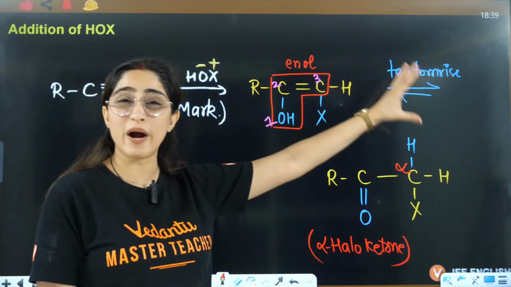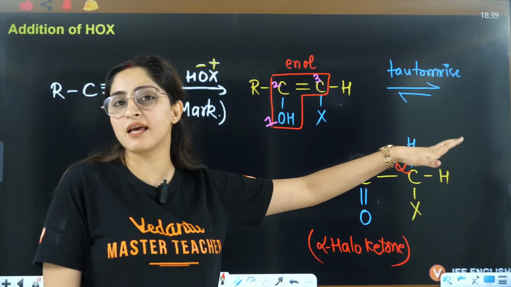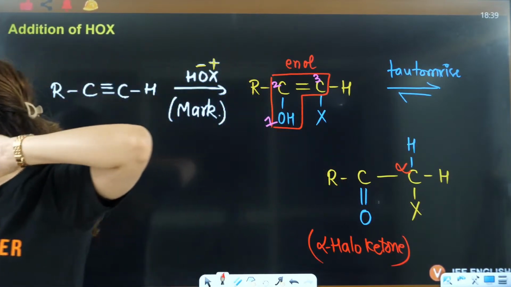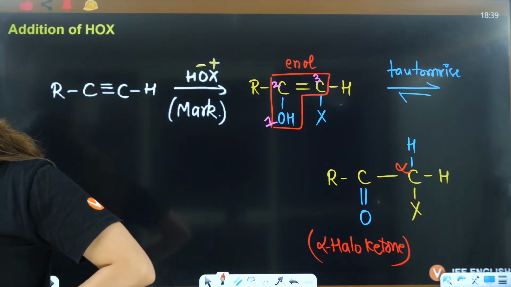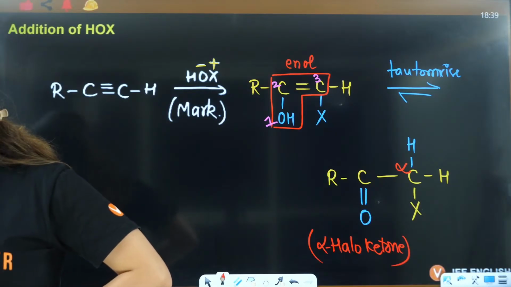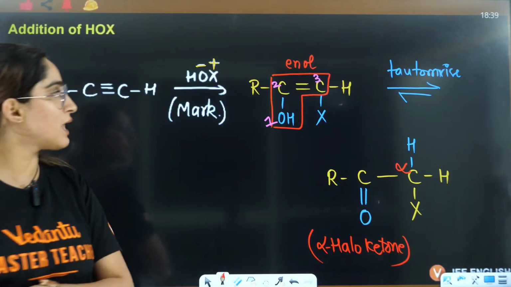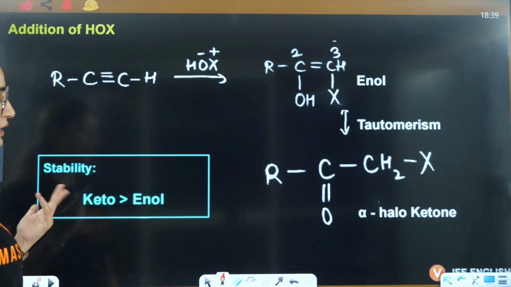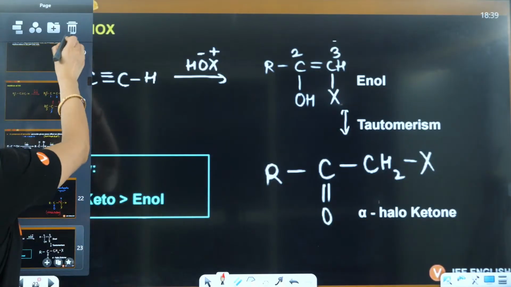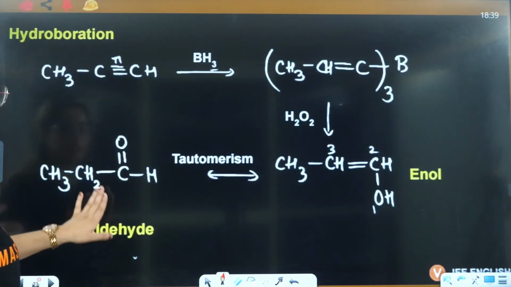The reaction is quite simple, so don't cram these things, understand them, that will be better for you. Understood? So that is how the reaction will take place. Alpha halo ketone will be formed here. Yes, this we have done already.